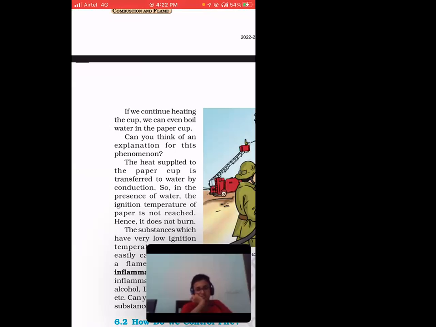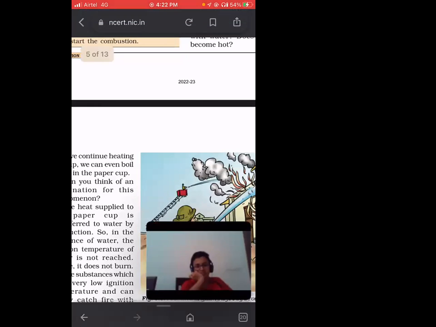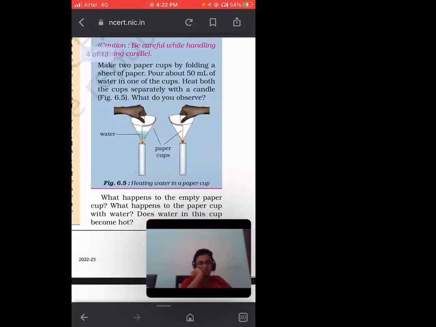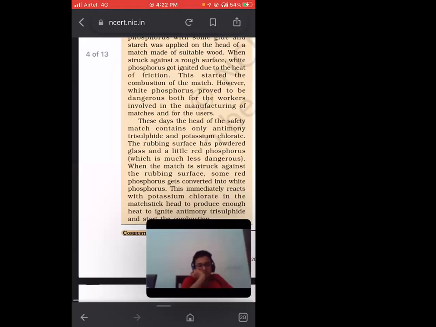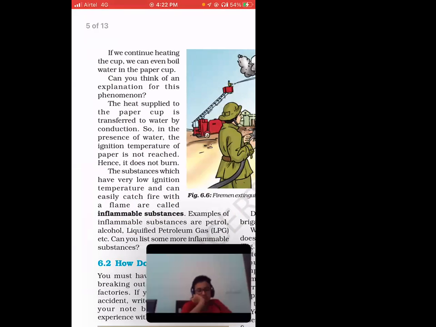So you can see paper is something that can easily catch fire, right? If you burn this one, it will catch fire and be converted into ashes. But for the water one, if you keep heating it, you can even boil the water. How can it be possible to boil water in a paper cup? It's something suspicious, something interesting, right? So can you think of the explanation of this phenomenon?